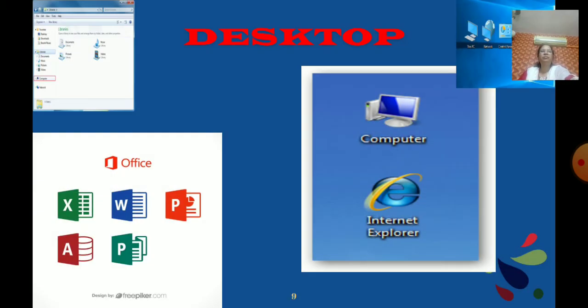Now we will learn. Can you see the office here? Here you can see Excel, Word, PowerPoint, right? These are all application software, and you can see the computer, internet, right? So these are all icons.